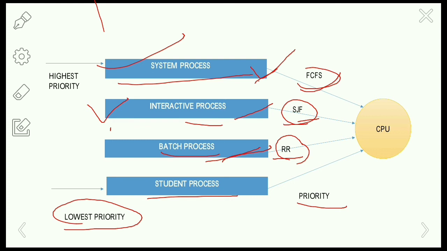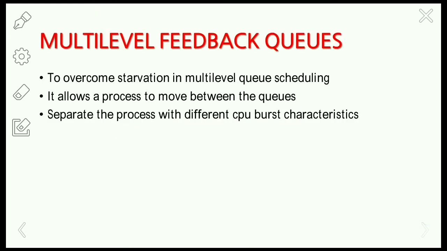This will be overcome in the case of multi-level feedback queues. Multi-level feedback queues allow a process to move between the queues. The idea is to separate processes with different CPU timings.